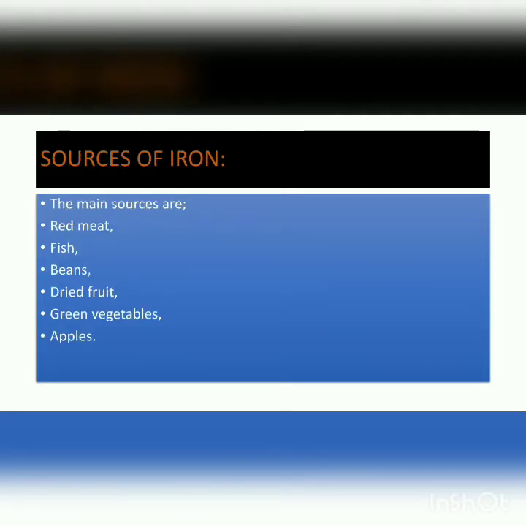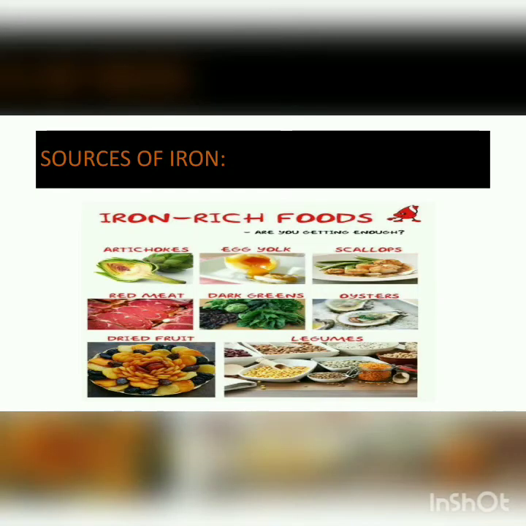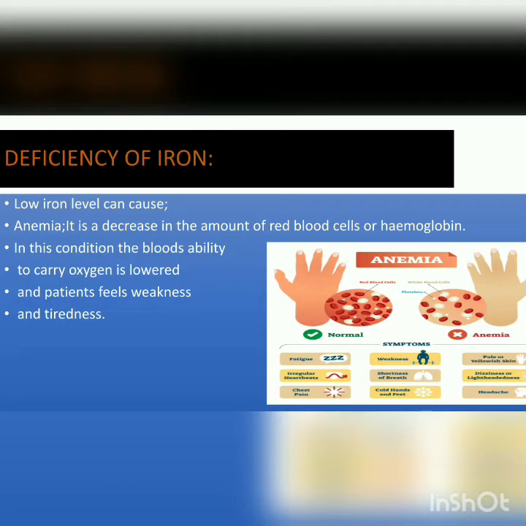Now coming towards the sources of iron. The main sources are red meat, fish, beans, dried fruit, green vegetables and apples. These are the sources of iron which are also shown in this picture. Now the deficiency of iron. When iron is not in a proper amount, what conditions are caused to the human body? Low iron level can cause anemia.